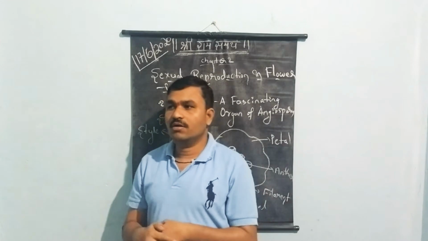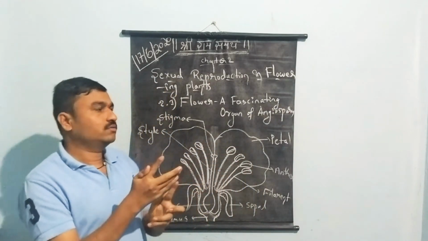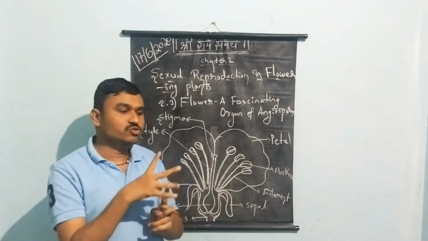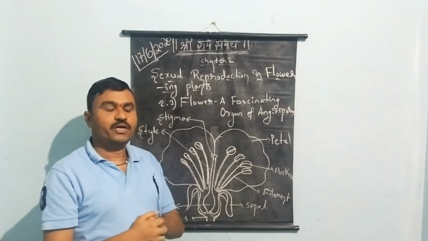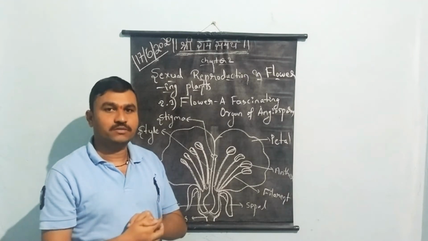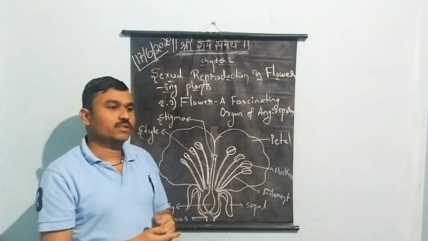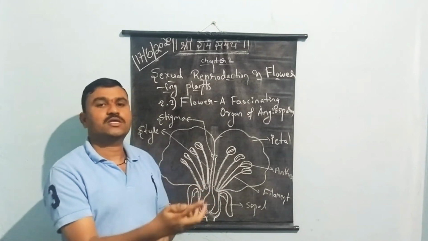Apart from that, the flower is also used for human feelings. It is used to show love, affection, grief, mourning, happiness. By giving a flower, human beings can express their feelings.